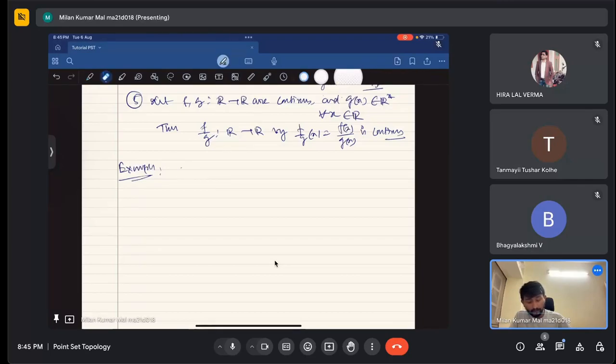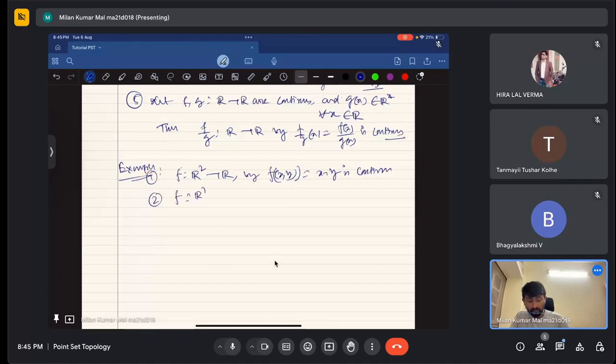Some examples of continuous functions are like F from R to R, x squared. Now this is already discussed. F from R square to R by F of (x, y) equals x plus y is continuous. F from R square to R by F of (x, y) equals x dot y is continuous.